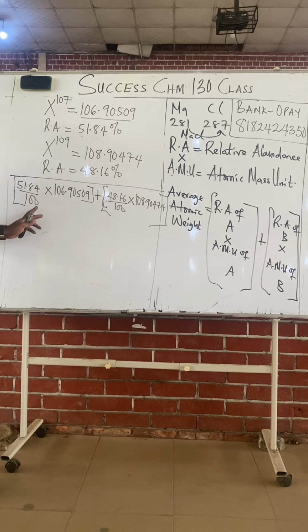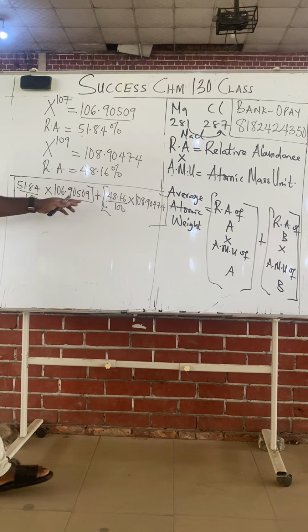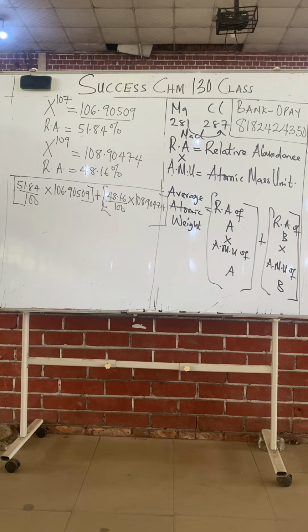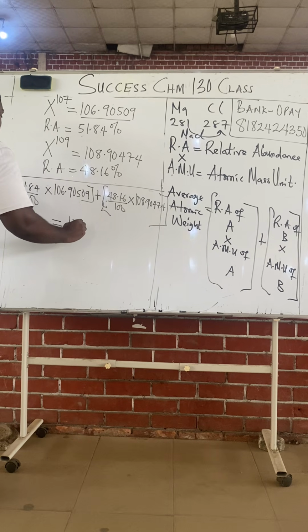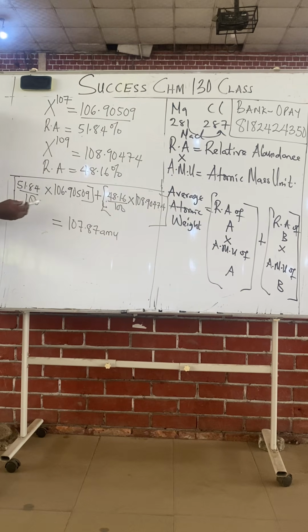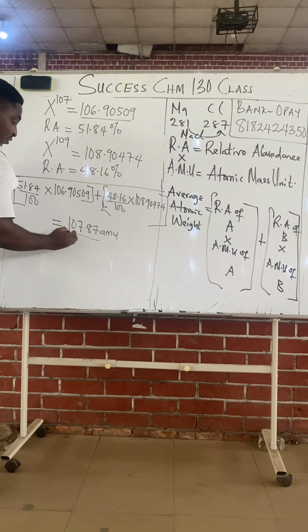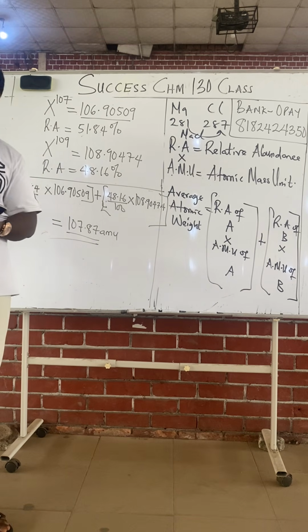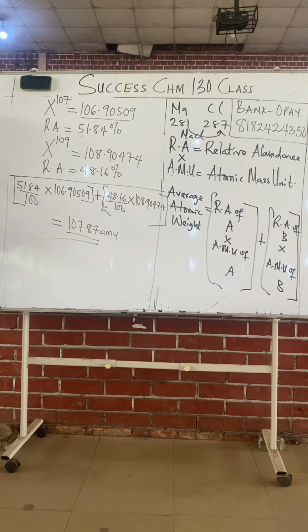So take the abundance multiplied by the AMU, plus the abundance multiplied by the AMU. If you do everything very well, your final answer will be 107.87 AMU. Class, I hope you don't expect me to multiply for you. You should be able to multiply and add, right? So don't waste time. Let's take the next question.